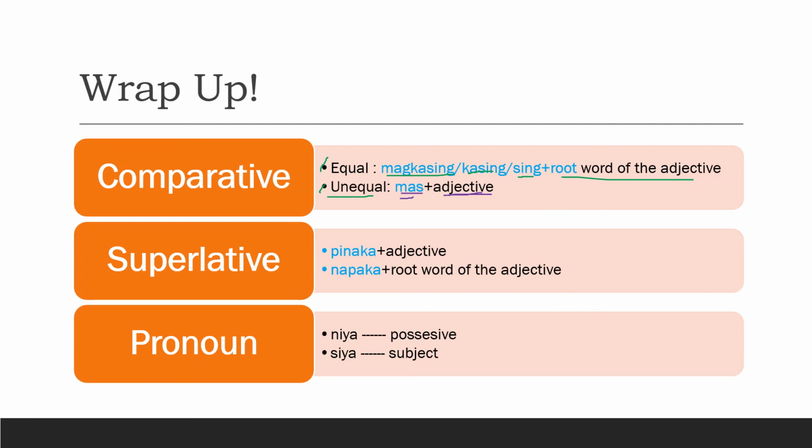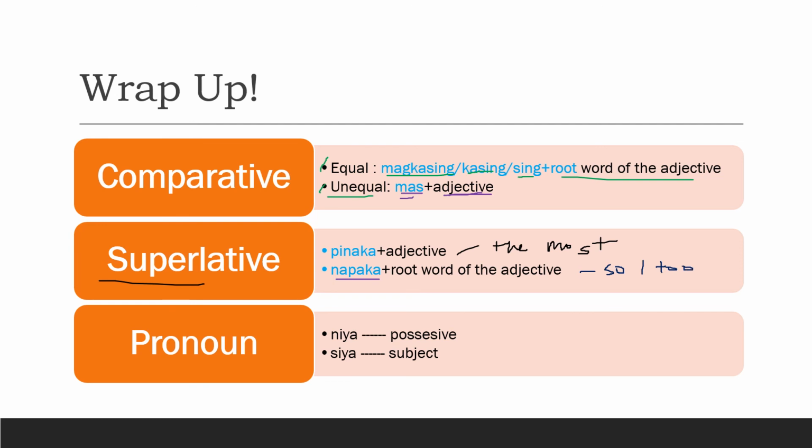The next one is the superlative degree of an adjective. When we use pinaka, it means the most. For example, the most beautiful, pinakamaganda. On the other hand, if we use napaka, it is used for describing excessively, and it could mean so or too.